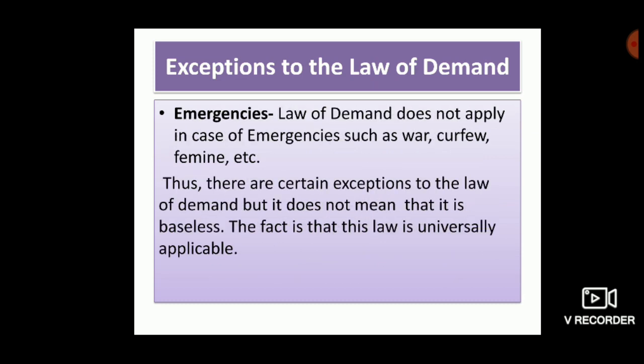Now we will discuss the last exception case of the law of demand, which is emergencies.